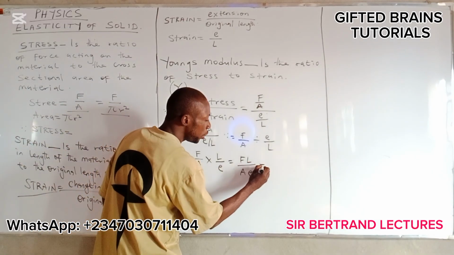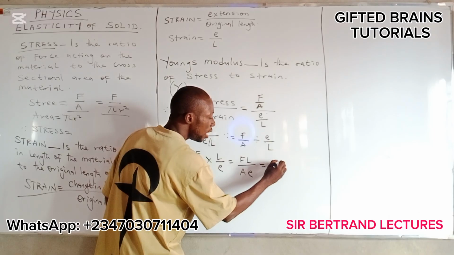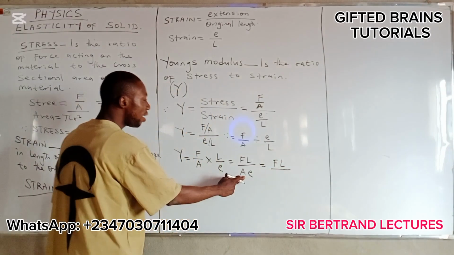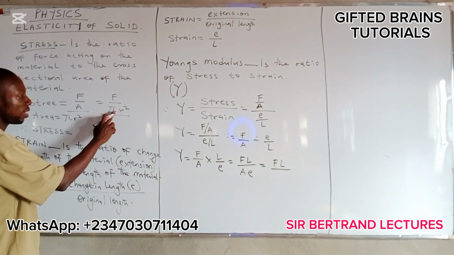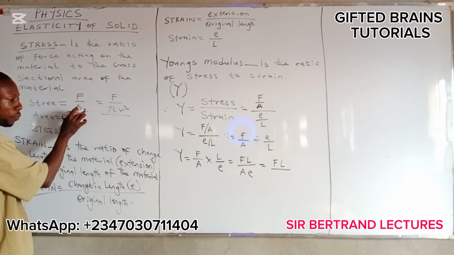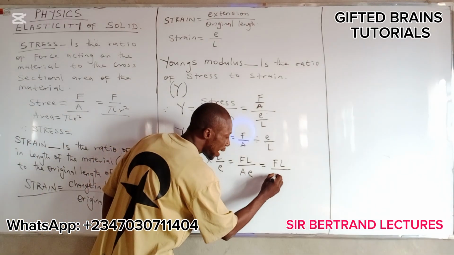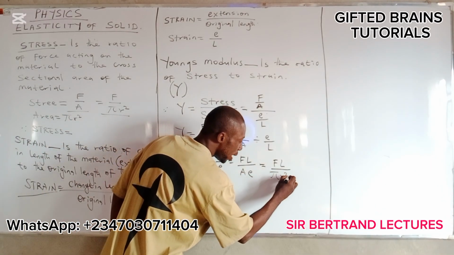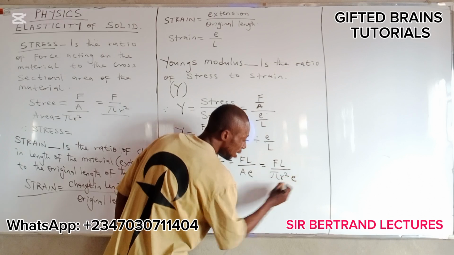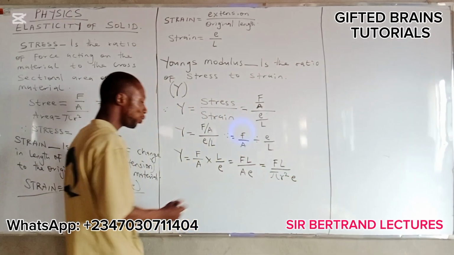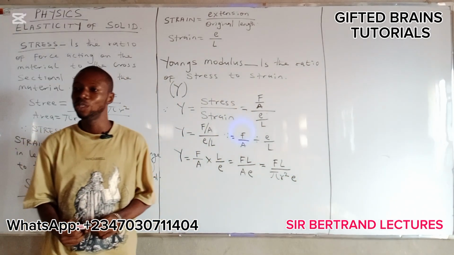Then this can also be equal to FL over the area, which here is pi r squared, right? This alone is for area. Pi r squared multiplied by extension. This can also be the formula for Young's modulus.